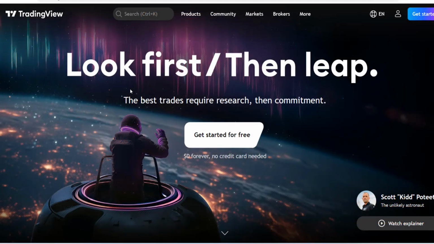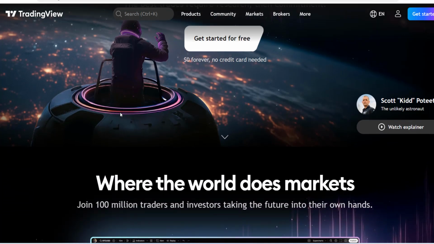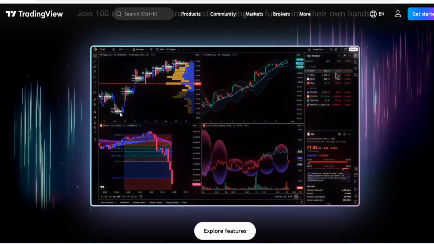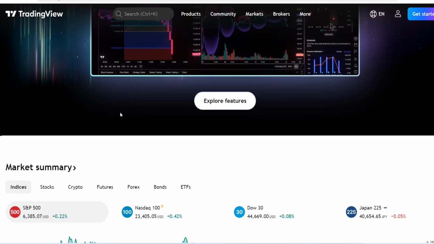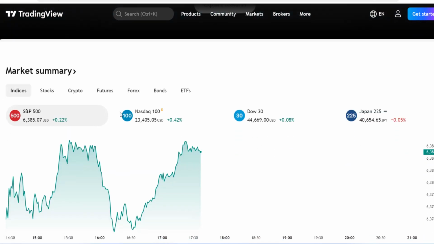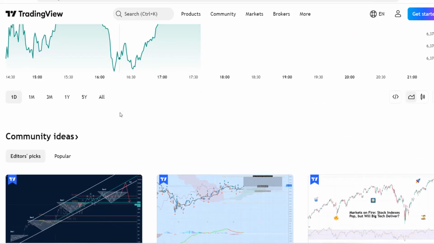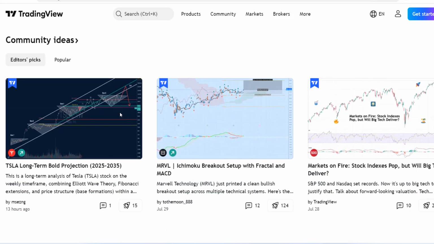Alright, that's a wrap up. By now, you should feel way more confident navigating TradingView and using all those tools like a pro. It might seem a lot at first, but trust me, once you get comfortable, it becomes second nature. Remember, the more you use these tools, the better you will get at spotting setups, managing trades, and making smarter decisions. So, do not just watch. Open your chart, try things out, experiment. That's where the real learning happens.